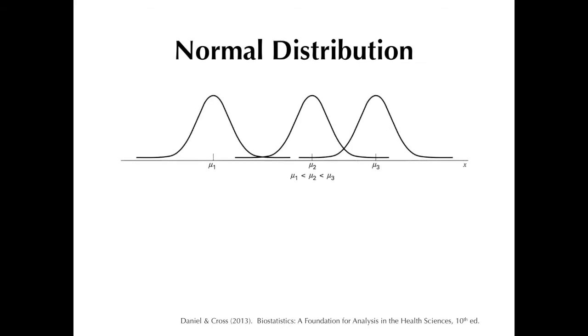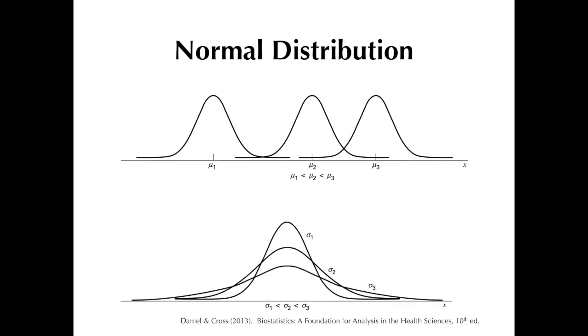Recall from a couple of slides back that the mu and sigma, which are the mean and the standard deviation of a particular normal distribution respectively, are what's called the parameters of that distribution. Basically, we only need the mu and sigma to determine the shape of the curve as well as the position of the curve along the x-axis. The mu, or the mean, is the parameter that determines the position of the curve along the x-axis, in which the value of x increases as one moves towards the right along the x-axis. On the other hand, the sigma, or the standard deviation, is the parameter that determines the shape of the curve.